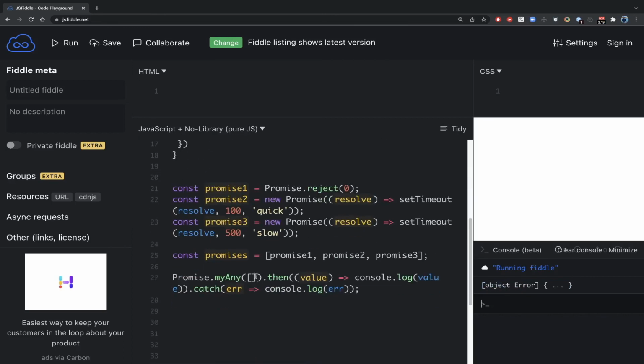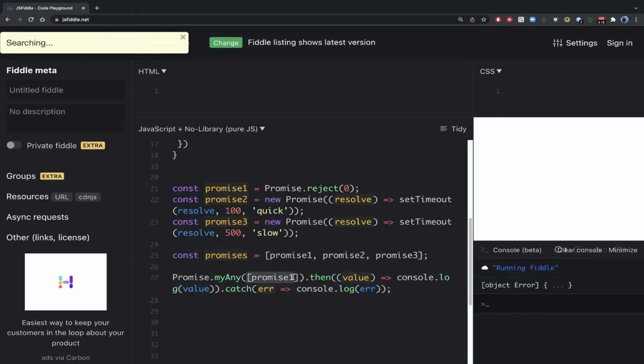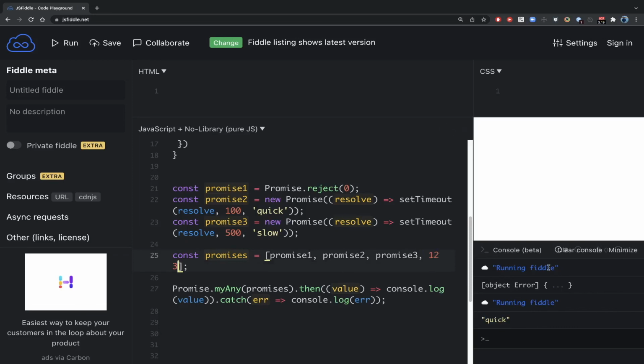And also in the other case, where our promise1 is a reject, if we pass only that single value which is getting rejected, yeah, this is also throwing an error, so that is also fine. But instead of this, if we pass all of them, then it should give us the value quickly, because this should get resolved. Yeah, we are getting that. And now we can see the normal case too: if we pass normal values, we should get that as well. Yeah, so that's it.